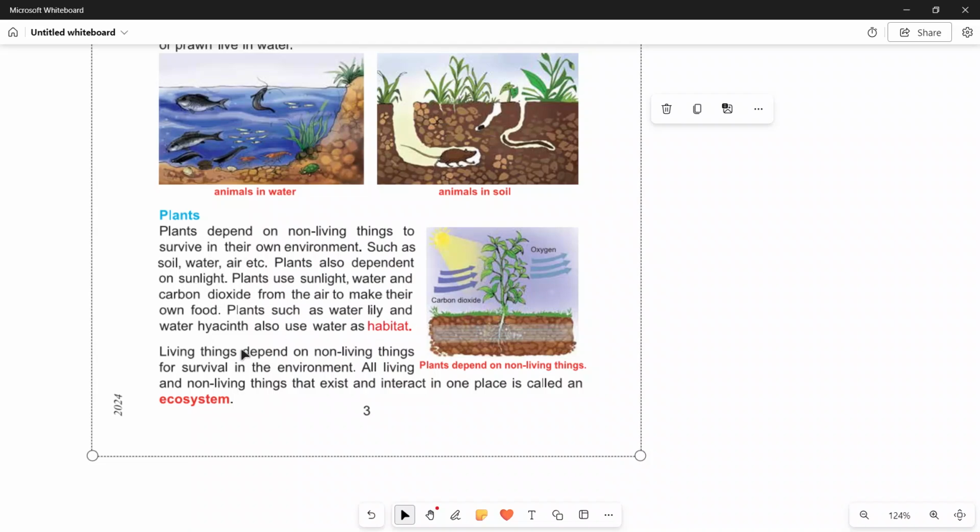So now let's discuss it on the other page. Plants use sunlight, water, and carbon dioxide from the air to make their own food. Plants such as the water lily, which is a kind of flower, cannot live on soil. It is always in the water. Water hyacinths also use water as habitat. Living things depend on non-living things for survival in the environment.